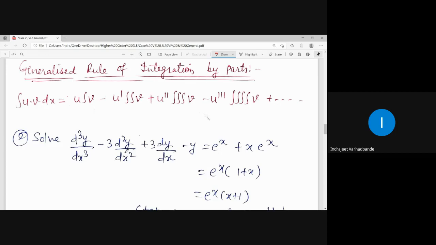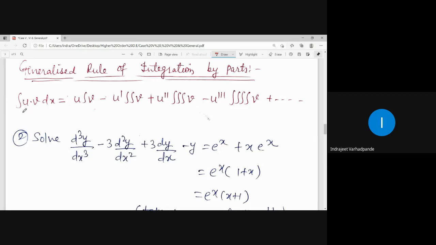Yes, if we have an algebraic term in combination with these, then it is justified, because derivatives of algebraic terms vanish after certain steps. How? Derivative of x square will be 2x, then derivative of 2x will be 2, and then derivative of 2 will be 0. So after that particular step there is no need to write down the expansion for the given term, and hence when an algebraic term is there in the calculation, this generalized rule for integration by parts can be applicable.